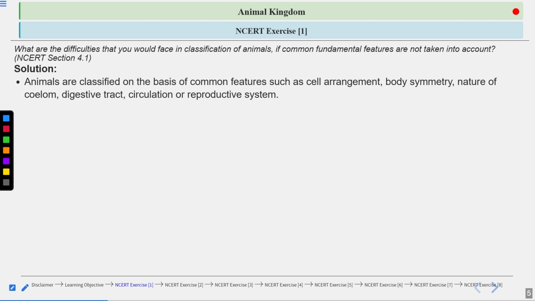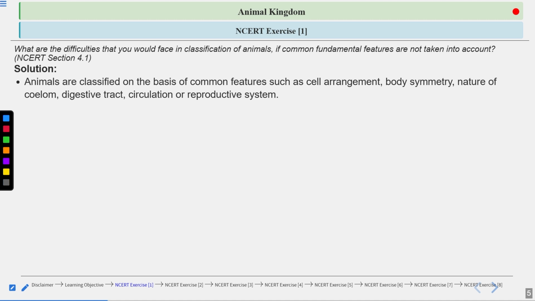Digestive tract, whether the digestive tract is complete or incomplete. What is the meaning of a complete digestive tract? A complete digestive tract has two openings, mouth and anus, right? So in that case, we say that the digestive tract is complete. If only one opening is there, that is an incomplete digestive tract.